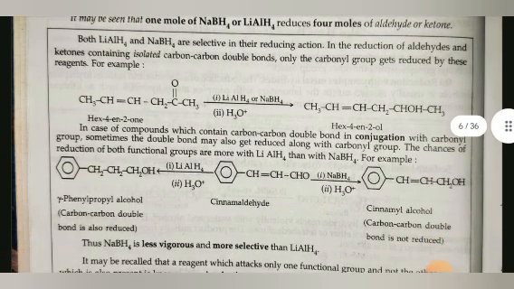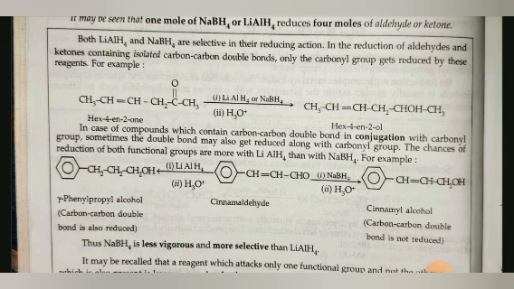Both LiAlH4 and NaBH4 are selective in their reducing action. In the reduction of aldehydes and ketones containing isolated carbon-carbon double bonds, only the carbonyl group gets reduced by these reagents. For example, hex-4-en-2-one in the presence of LiAlH4 or NaBH4, then H3O+ gives hex-4-en-2-ol. In the case of compounds which contain a carbon-carbon double bond in conjugation with the carbonyl group, sometimes the double bond may also get reduced along with the carbonyl group.